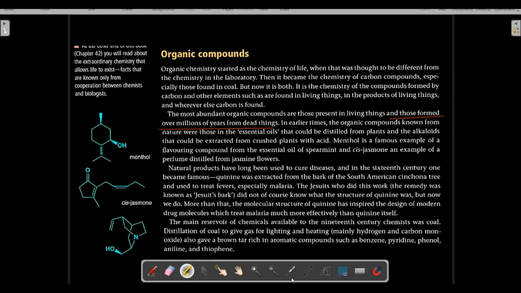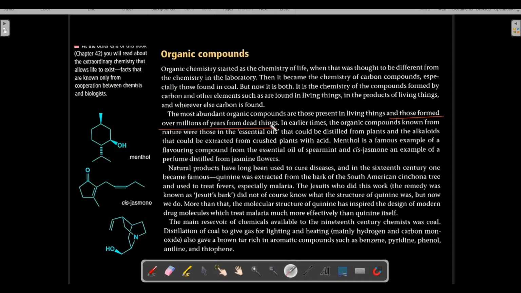Okay, so most abundant organic compounds are those present in living things, that is quite obvious. For example, cellulose is there, sucrose is there, glucose is there, fructose is there. Lipids are there, fatty acids are there, cholesterol is there. Testosterone is there, estrogen is there. Then we have other steroids as well. So those are present in living things. Those are very much abundant organic compounds, and those are also found over millions of years from dead things.